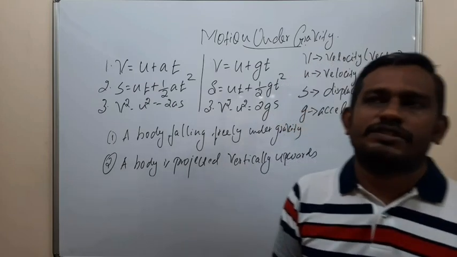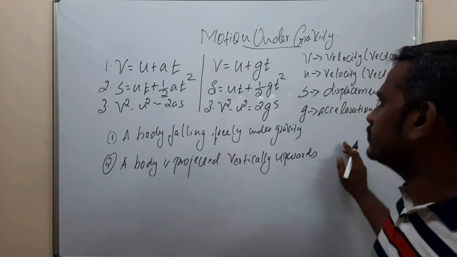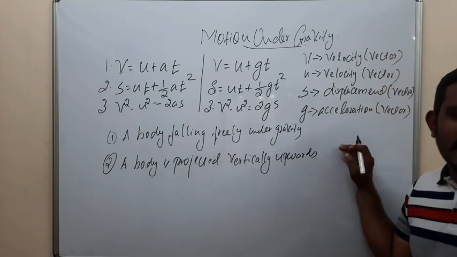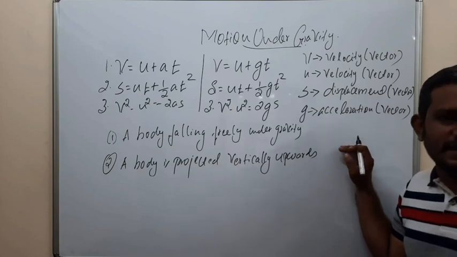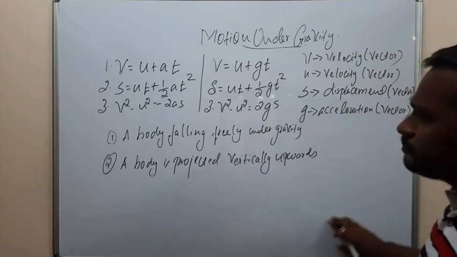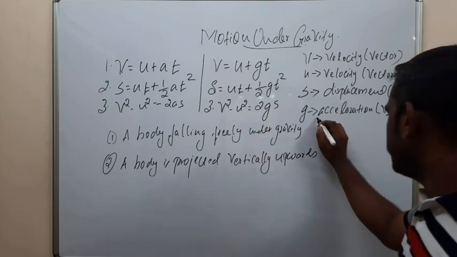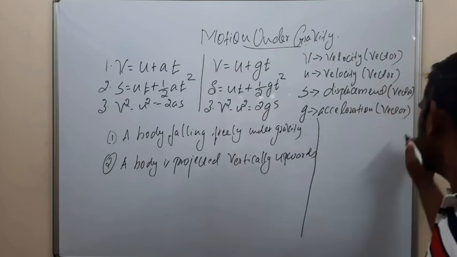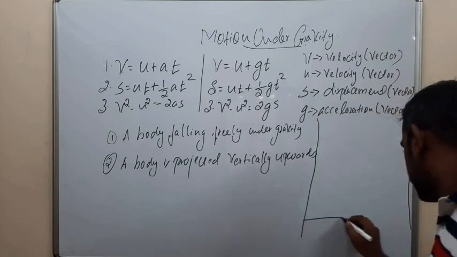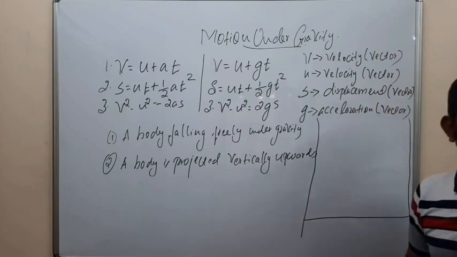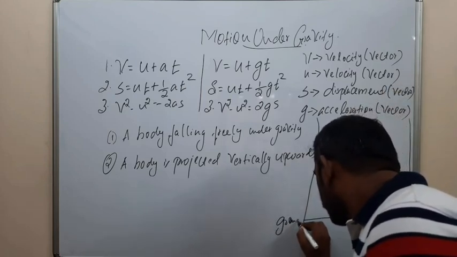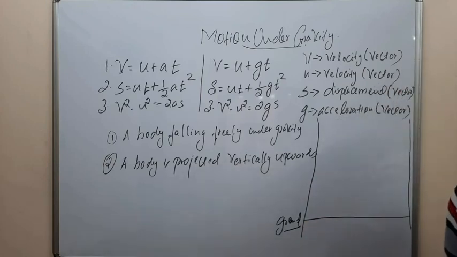In what situations do we consider these vector quantities as positive, and in what situations as negative? That is very, very important. For that, we take the ground as the frame of reference.